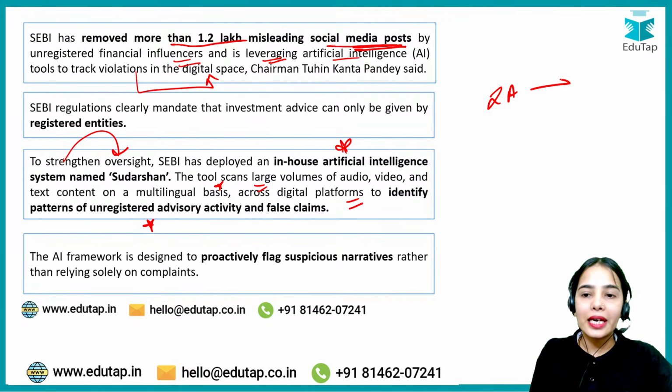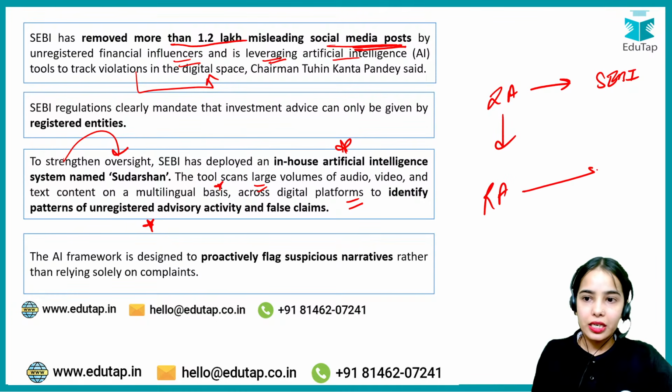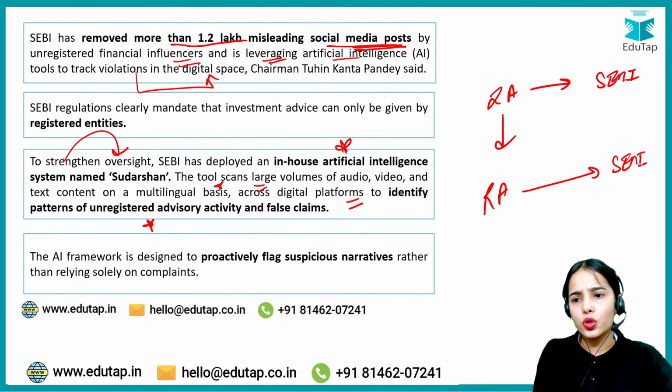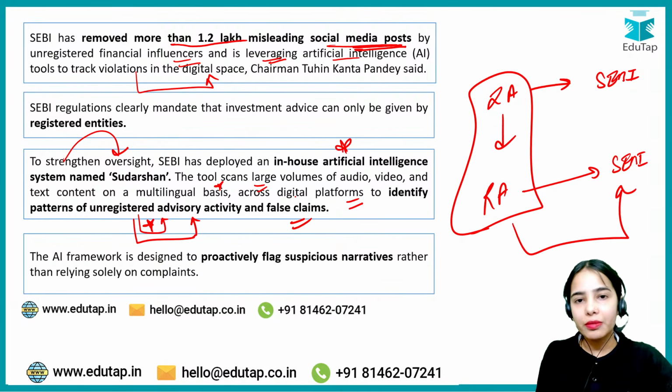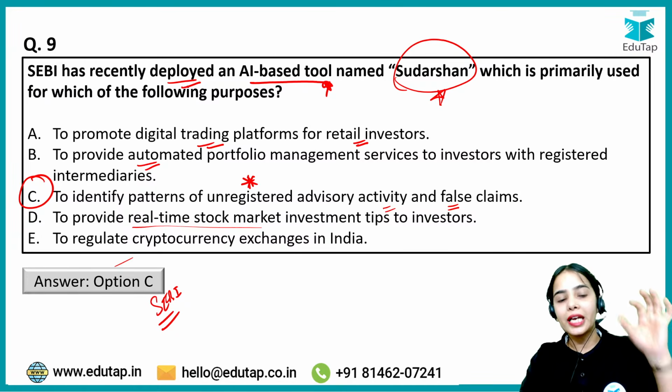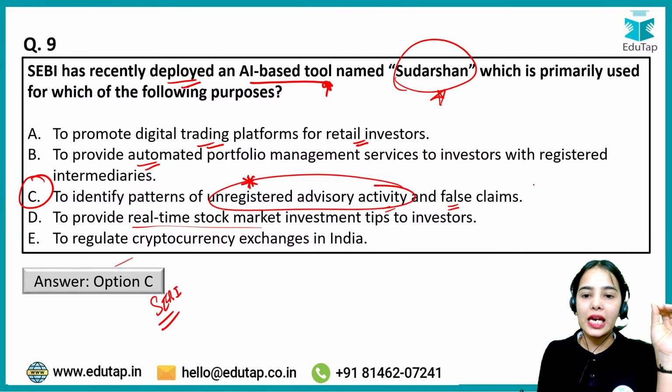Investment advisors and research analysts are registered by SEBI, and only they can provide advice or analysis. If advice or analysis is provided by unregistered entities, that is unregistered advisory activity and false claims, and they will be removed from the platform, or their content will be removed. The AI framework is designed to proactively flag suspicious narratives rather than relying solely on complaints. That's why Sudarshan is to identify patterns of unregistered advisory activity and false claims.